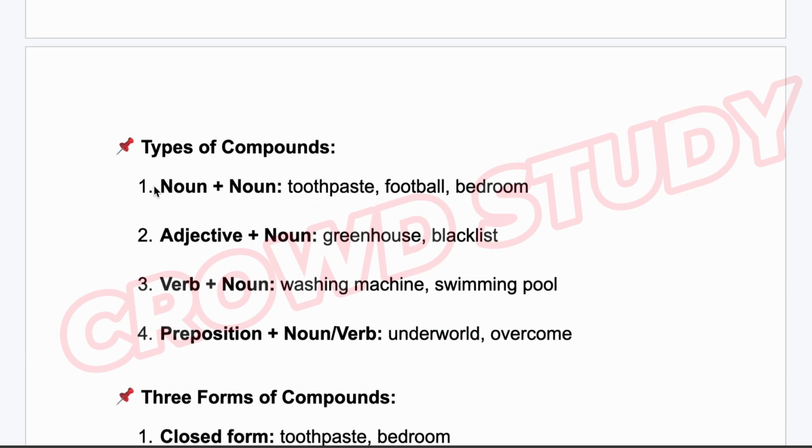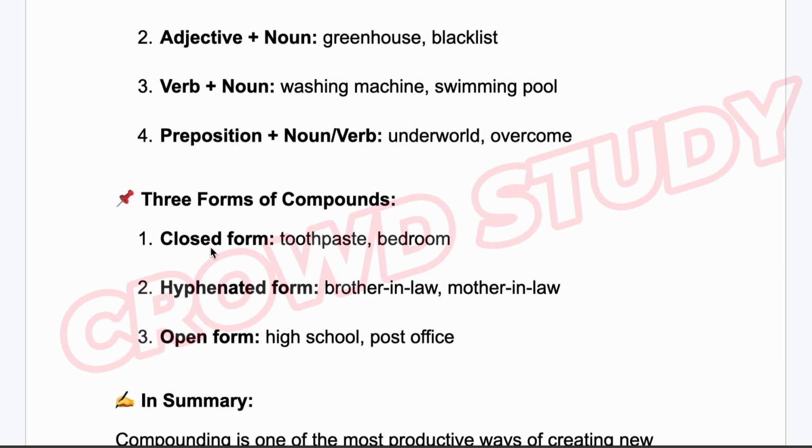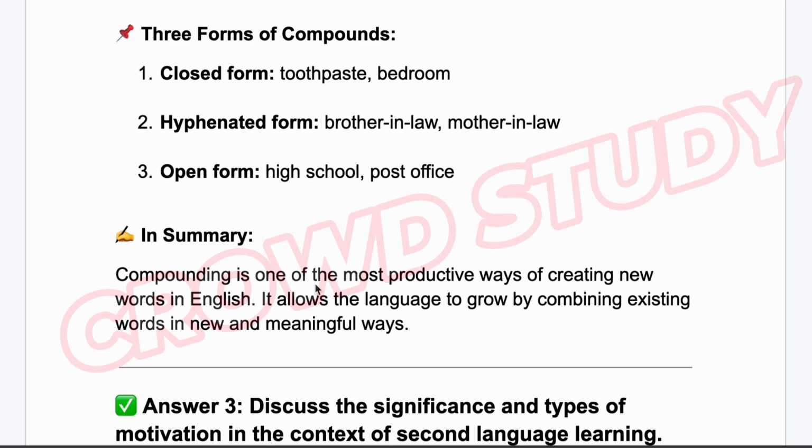The types of compounds here: noun plus noun, toothpaste, football, bedroom; adjective plus noun, greenhouse, blacklist; verb plus noun, washing machine, swimming pool; preposition plus noun or verb, underworld, overcome. Here are three forms of compound: closed form, toothpaste, bedroom; hyphenated form, brother-in-law, mother-in-law; open form, high school, post office. In summary, compounding is one of the most productive ways of creating new words in English. It allows the language to grow by combining existing words in new and meaningful ways.